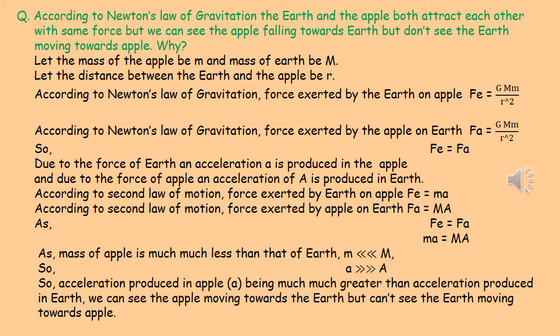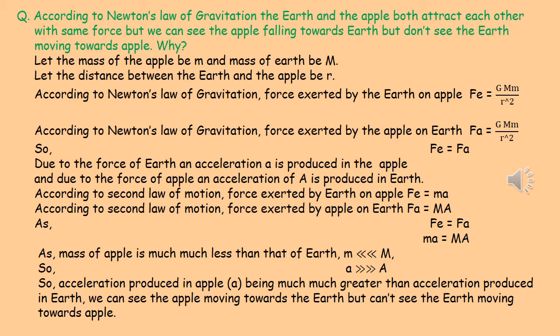Similarly, the force exerted by the apple on earth, Fa, is equal to GMm by r². So we can see that Fe, the force exerted by earth on apple, is equal to Fa, the force exerted by the apple on earth. They are equal.